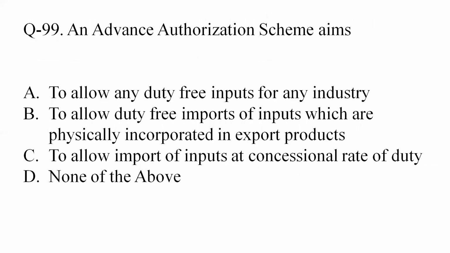Question 99. An advance authorization scheme aims for what? It aims for goods to be physically incorporated. So as per the options, option 2 or option B is the correct answer, to allow duty-free import of inputs which are physically incorporated in the export goods.